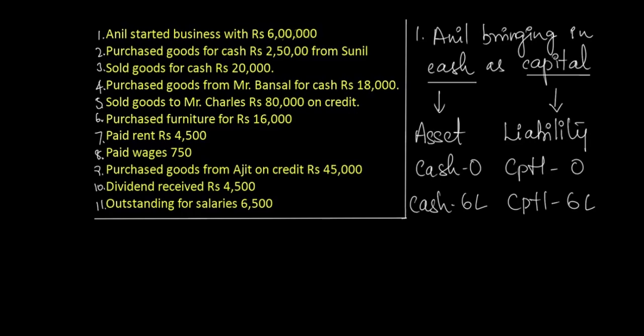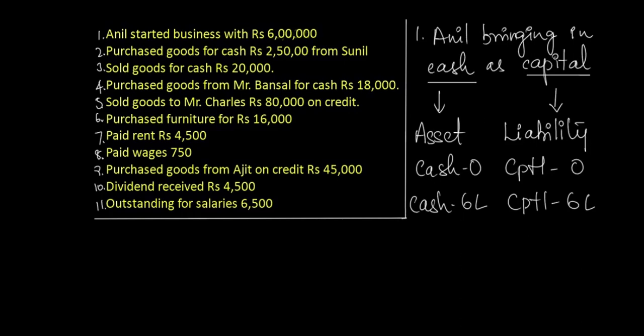In this case it is yes, because Anil is bringing in cash of rupees 6 lakhs as his investment or as his capital. Now there are two elements in this transaction. The first one is cash, second one is capital. Cash is an asset to the business, and the asset rule says if there is any increase in asset, it shall be debited. Before he brought in cash of rupees 6 lakhs, the cash in the business was 0, and now it has increased to 6 lakhs.